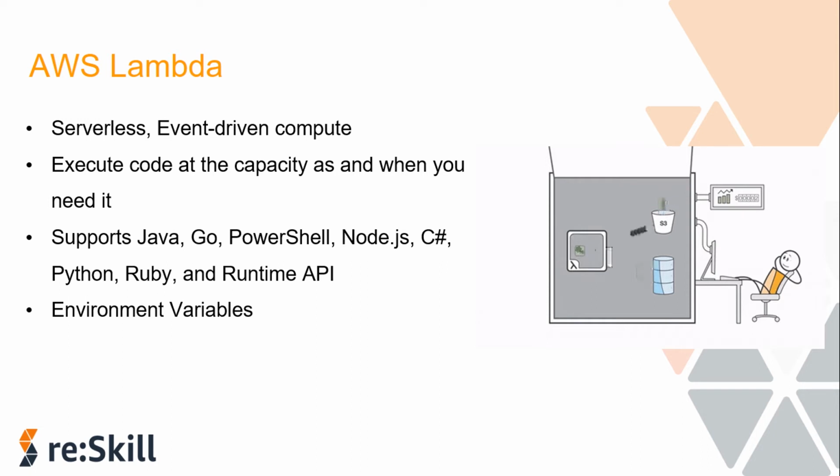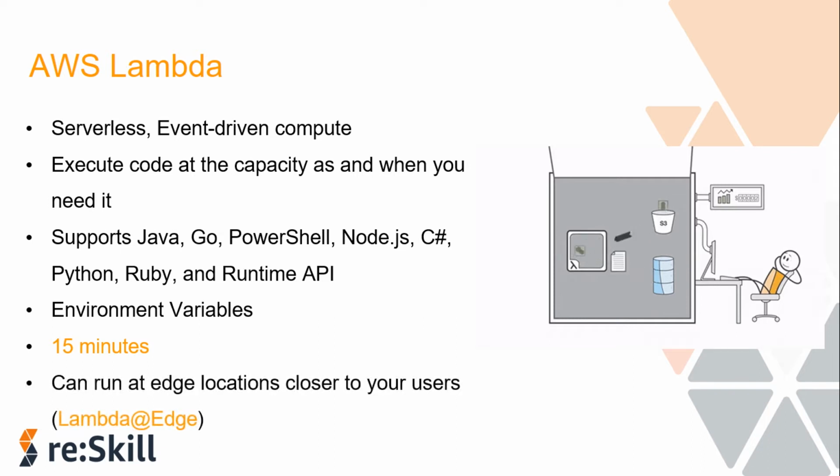Another limit that there is, is the maximum function timeout. The maximum timeout for a Lambda function is 15 minutes, which means a Lambda function can run for a max of 15 minutes and not more than that. If you have something which takes more than 15 minutes to process, you can look for other options like Amazon EC2.